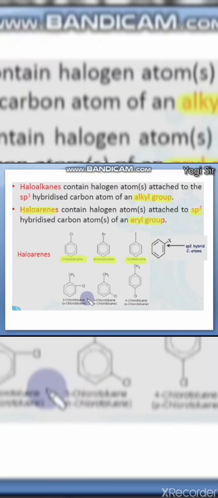Similarly, derivatives of toluene like orthochlorotoluene, metachlorotoluene, and parachlorotoluene. Here you can see halogen is bonded on sp2 hybrid carbon atoms in benzene. All carbon atoms in benzene are sp2 hybrid.